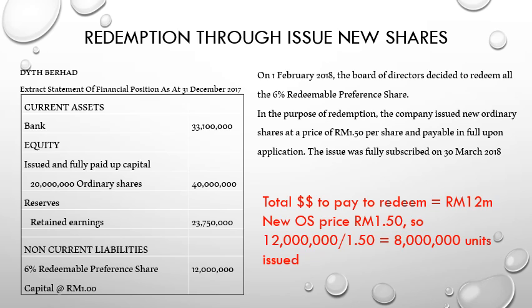So to fund the 12 million, the value of the redeemable preference shares, 12 million divided by RM1.50, we will actually issue 8 million units of new ordinary shares. So these are the calculations that you first need to do from the information given.